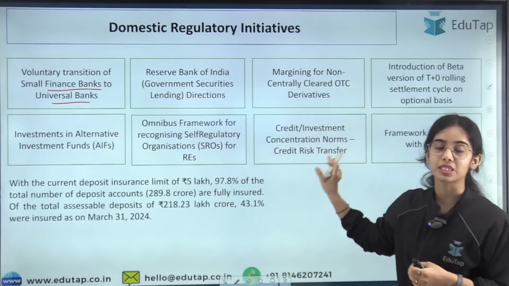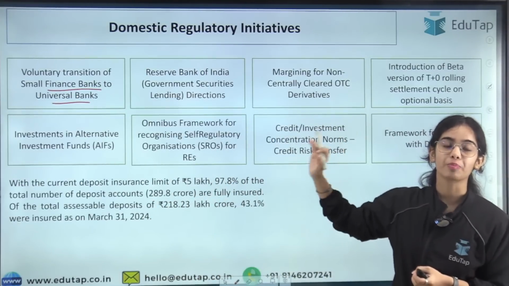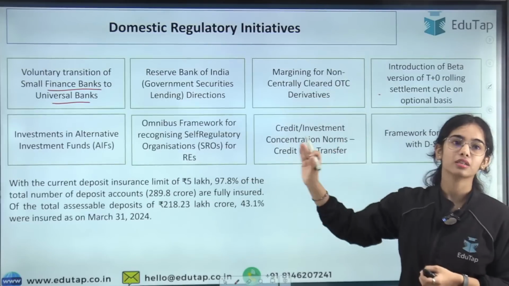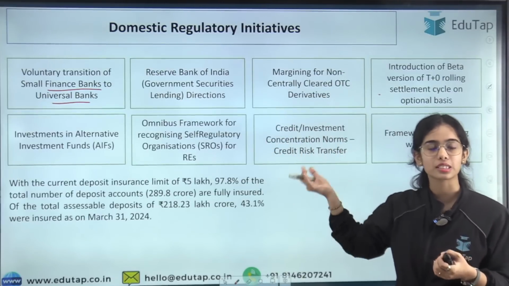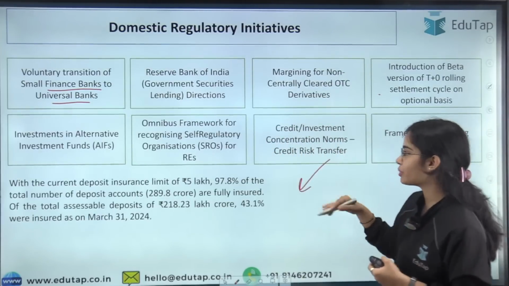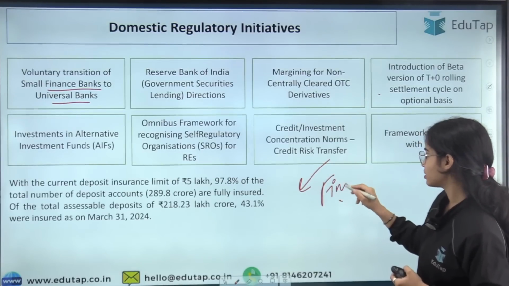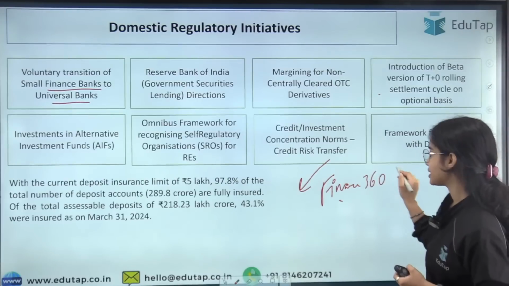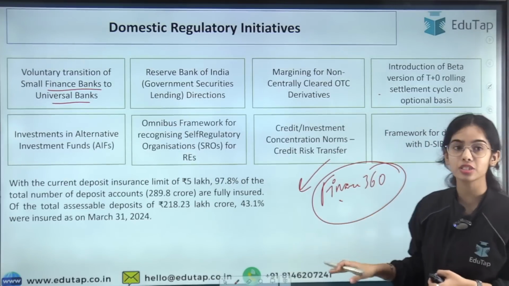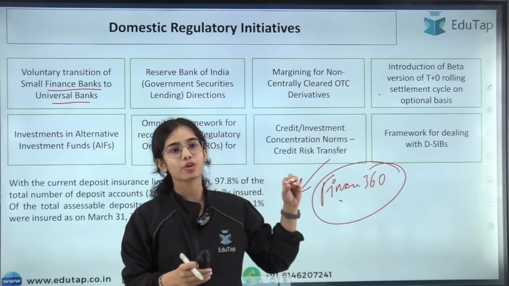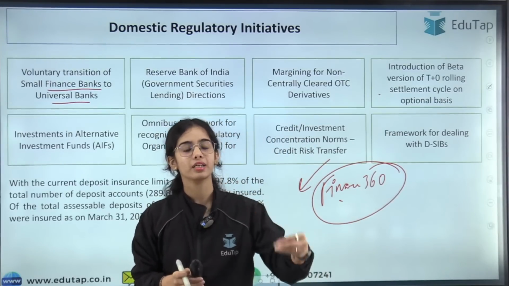These are all topics where, if I take them one by one, each would take 2 or 3 hours to discuss, but they have already been discussed in the Finance 360 degree sessions, where we covered these major guidelines of the Reserve Bank of India, RBI, SEBI and such.